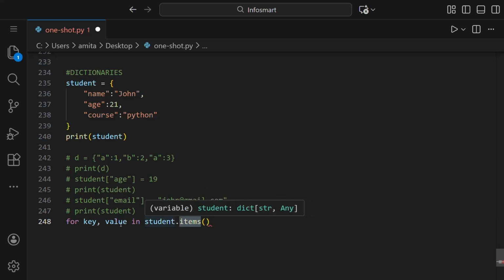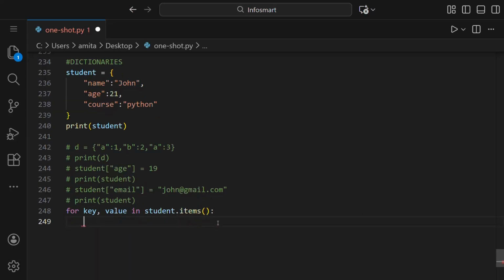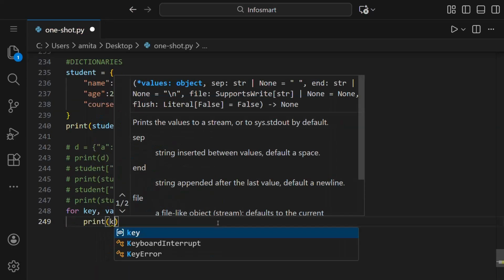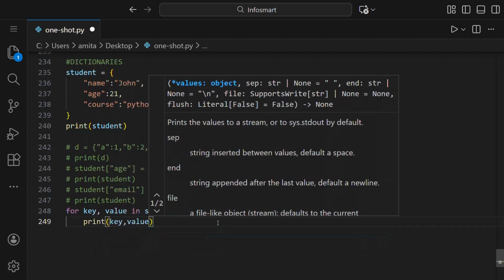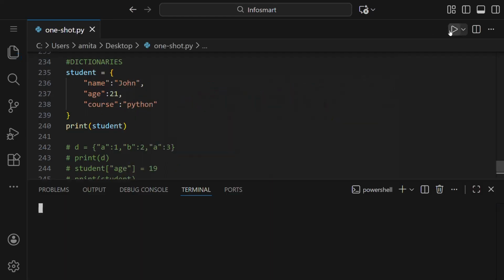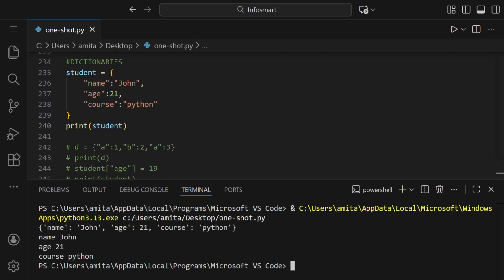For every key value pair, the key will get a value in this variable key, and that value will be stored in this variable named value. So here we'll put a colon because this is a for loop, and then we will print key, value. Let us run this. You can see name John, age 21, course Python. This is printed in this way.